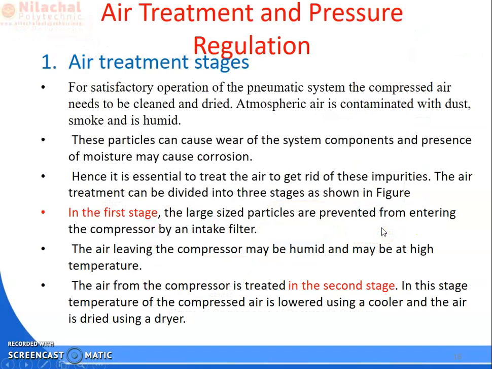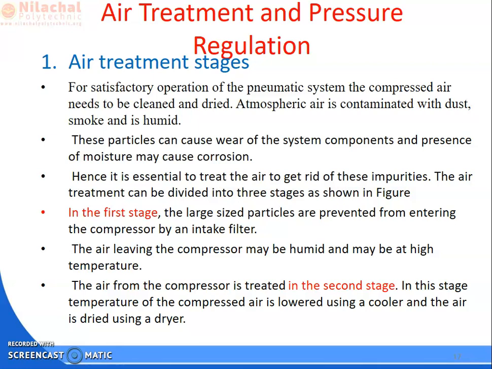In the secondary air treatment, what will happen? We will treat the air. How will we treat the air? We will treat the air by removing the dust, dirt particles and the moisture present in the atmospheric air. Moisture, humidity or smoke, we will treat the air in that way, and the treated air will be sent for use in the pneumatic system.